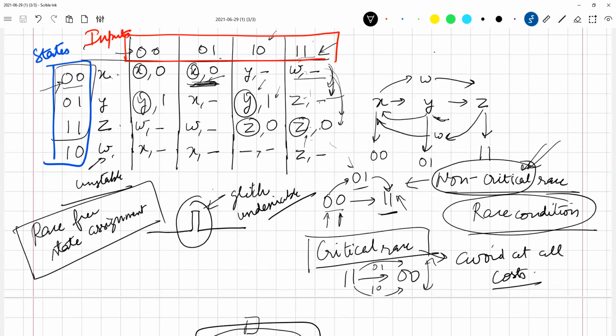No, there is a possibility that a race condition might occur in that situation. Then you'll have to add more states. You cannot allow race conditions to stay in your circuit. It does not matter if the circuit does not work properly, then there is no point of reducing the size of the circuit. You might leave behind non-critical races, but critical races there is no way that you can allow. You have to get rid of critical races in every situation, otherwise there is no point of having that circuit. It will not work properly. So even if your number of states goes from 4 to 8, you still have to remove all the critical races.